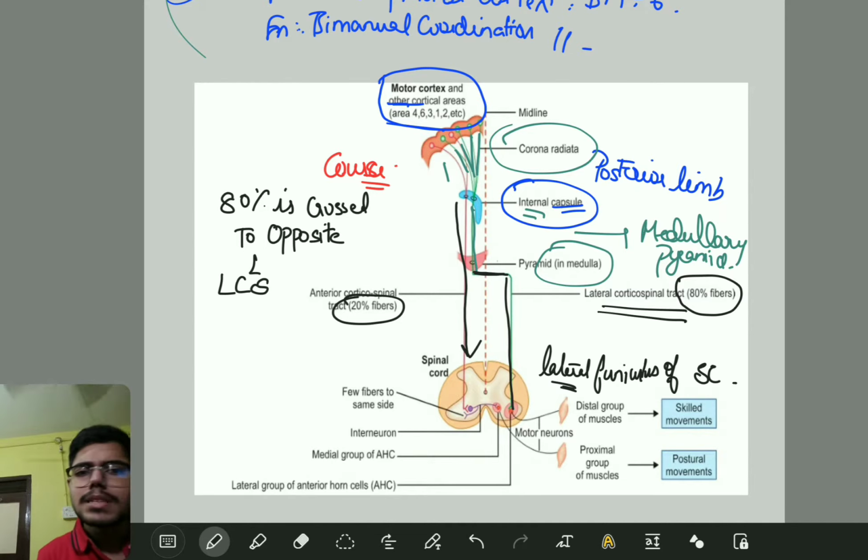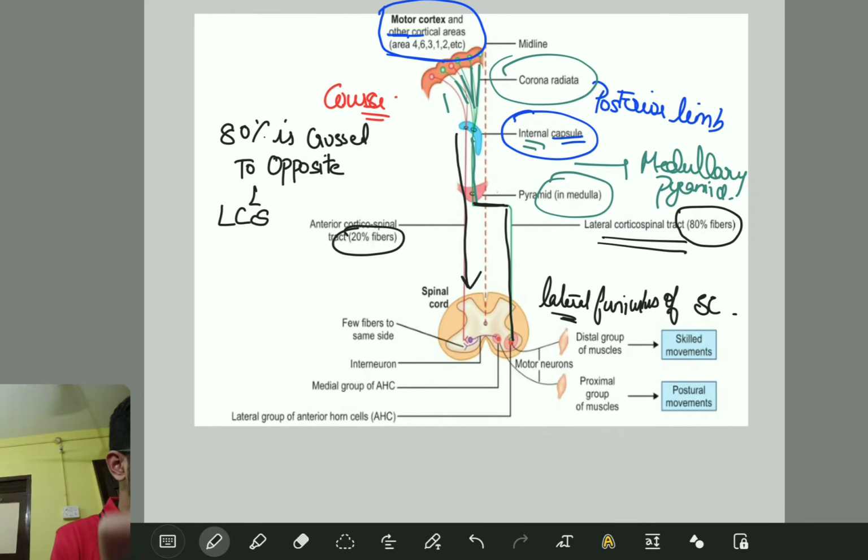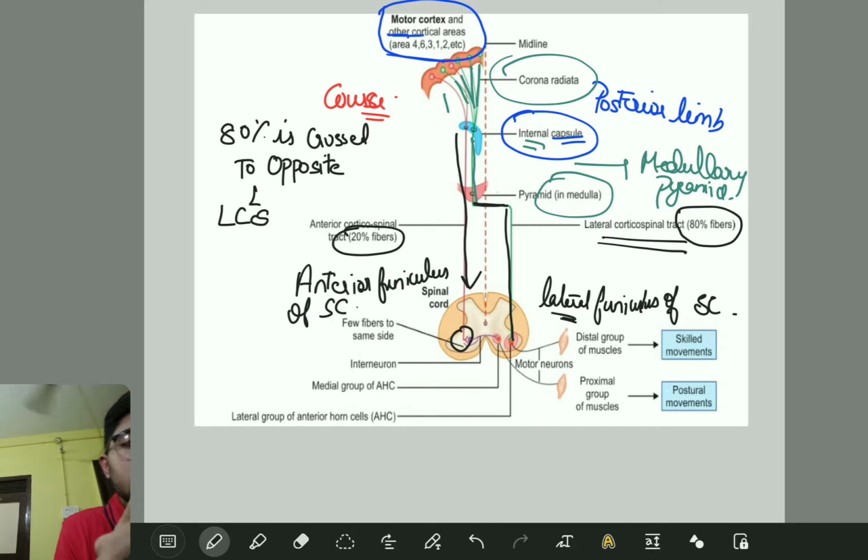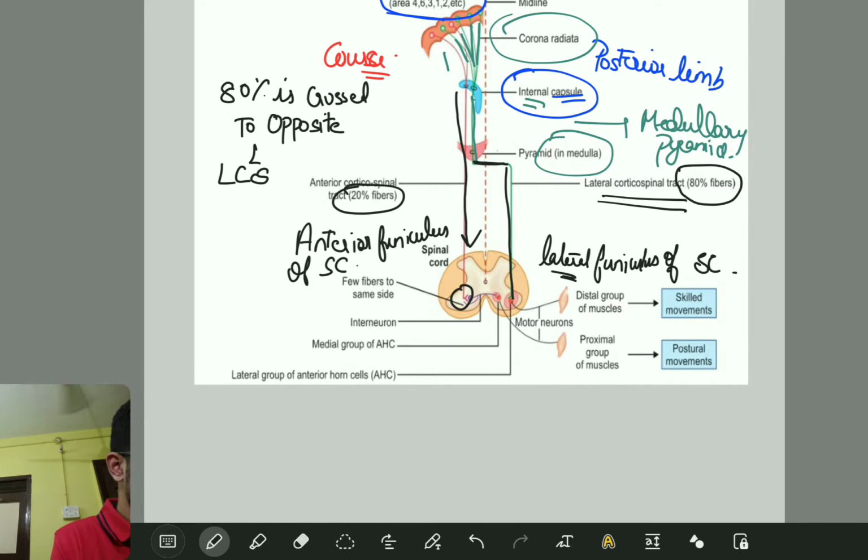Ipsilateral means they do not decussate, they are not going to the opposite side, they move ipsilaterally in the anterior funiculus of the spinal cord. So we call this the anterior corticospinal tract. Can you understand? Yes.